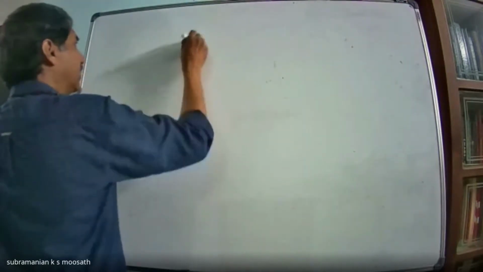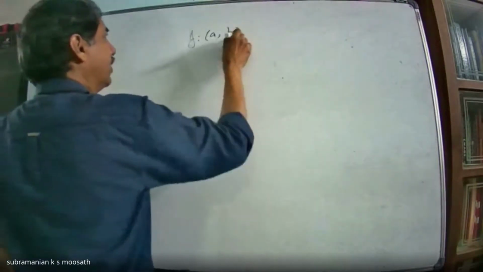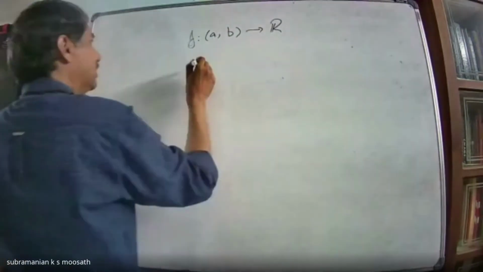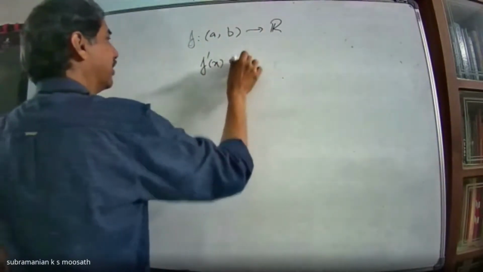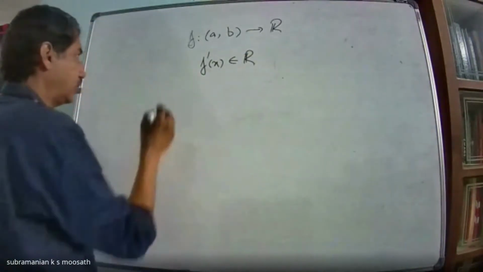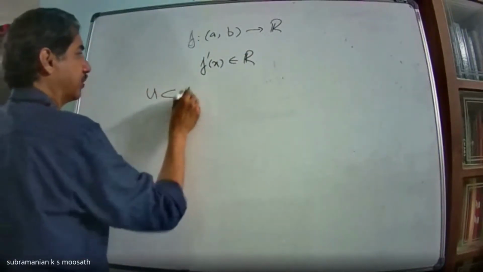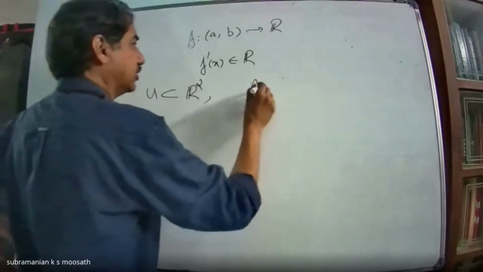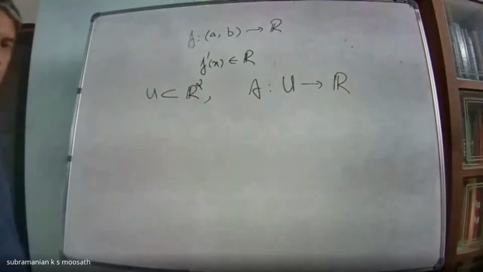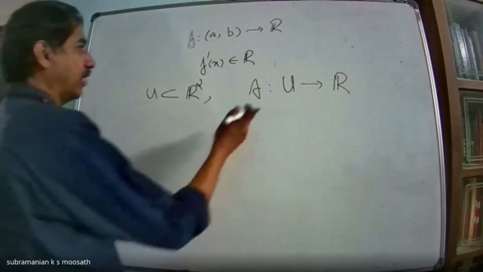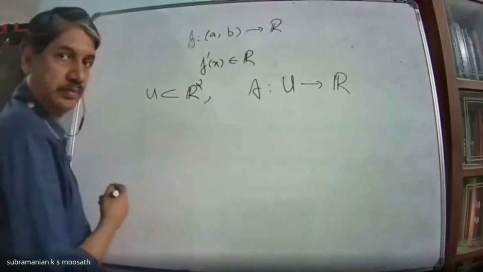Now if you have a function from (a,b) to R, what we have observed is that the derivative f prime at a point x is a real number. Suppose I have a subset U in R2 and a function f from U to R, and I want to look at its derivative.